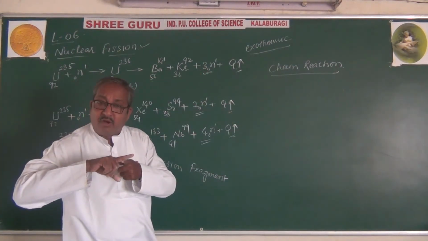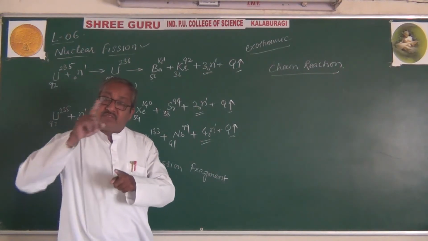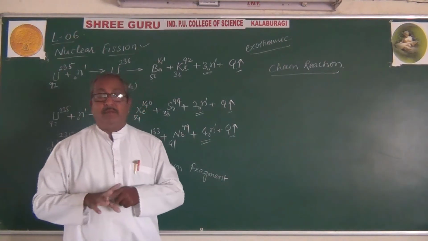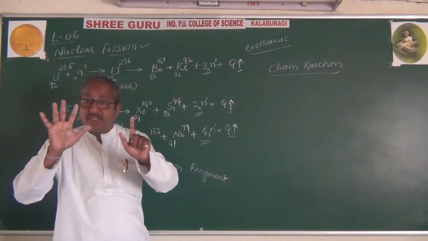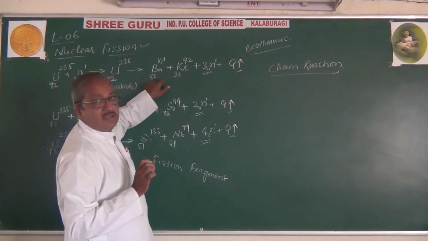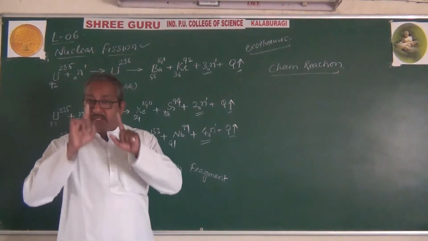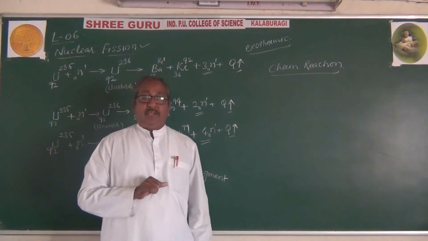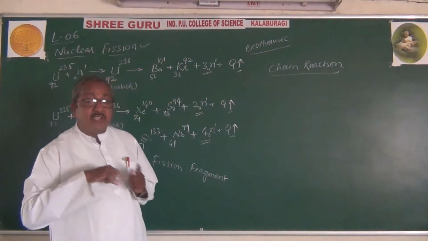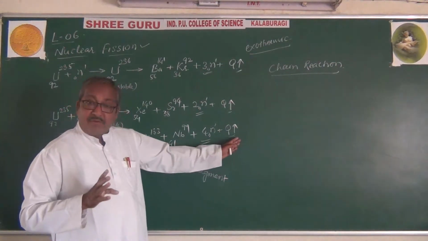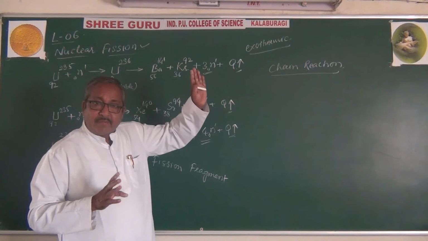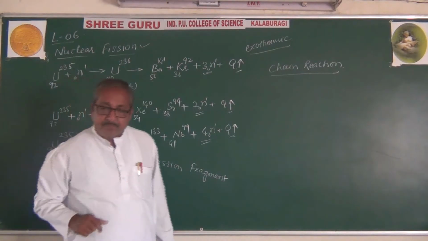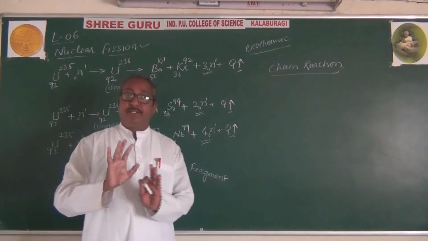Those 9 neutrons will be bombarded with 9 atoms of uranium. Again this type of reaction will take place 9 times, and in every reaction again 3 neutrons will be released. First it was 1 atom, next 3 atoms, next 9 atoms. 1, 3, 9: total 13 atoms so far.